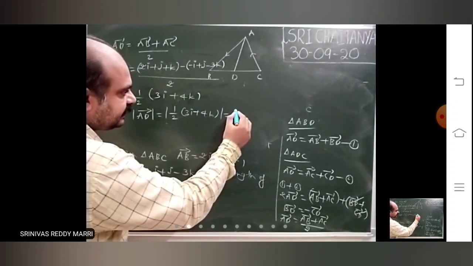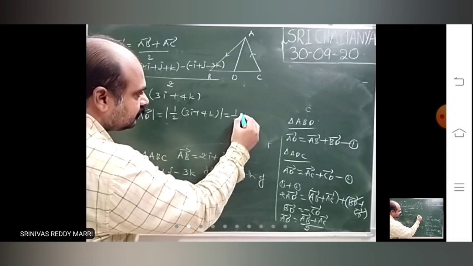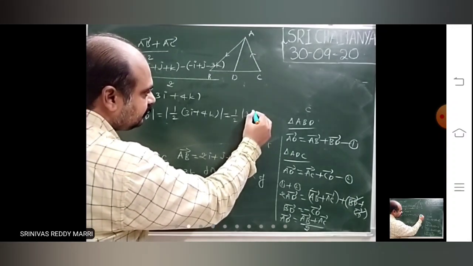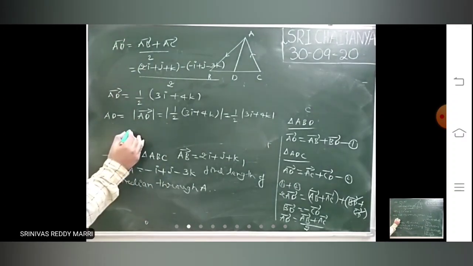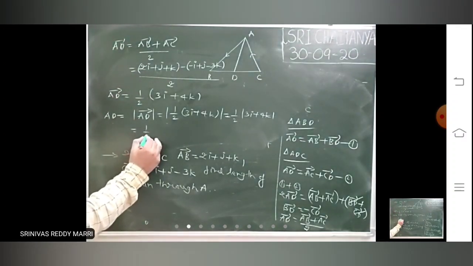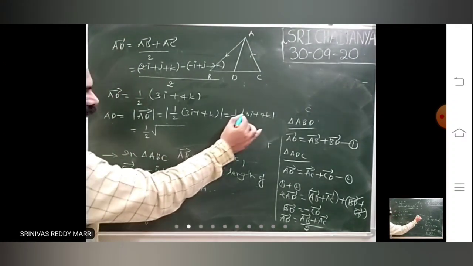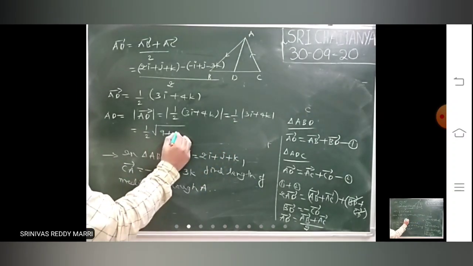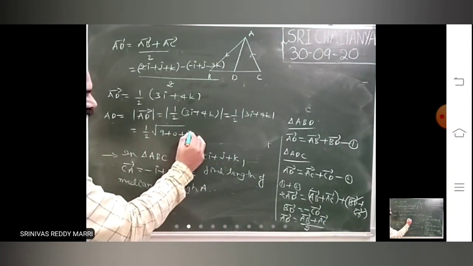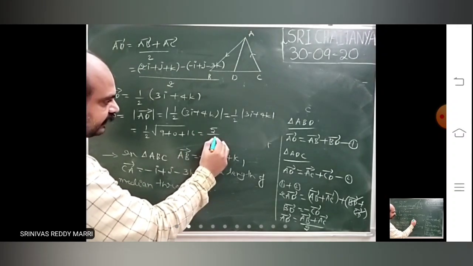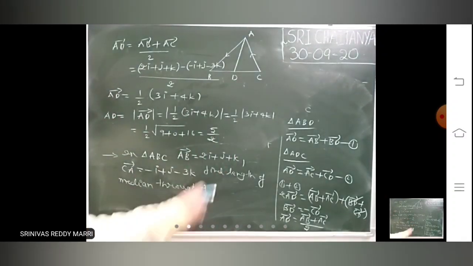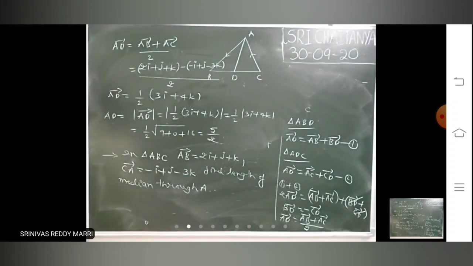This constant you can write outside: 1 by 2 into modulus of 3i plus 4k. j is 0. So this is 1 by 2 into root of 9 plus 0, j is not there, plus 16. That means this is 5 divided by 2. AD length is 5 by 2.